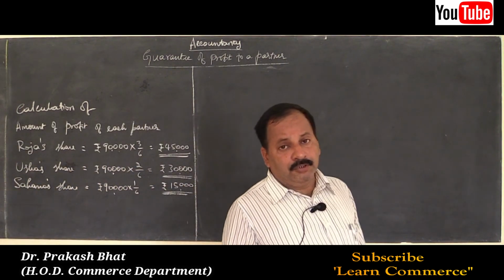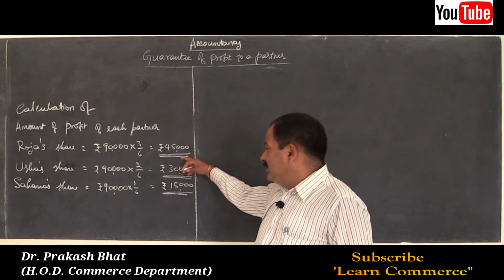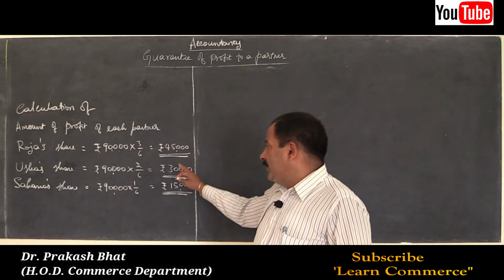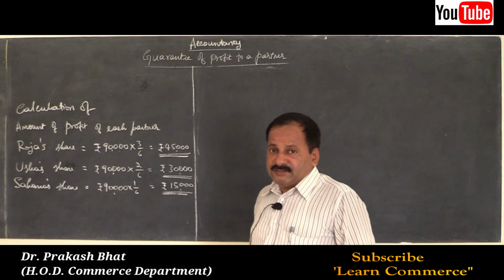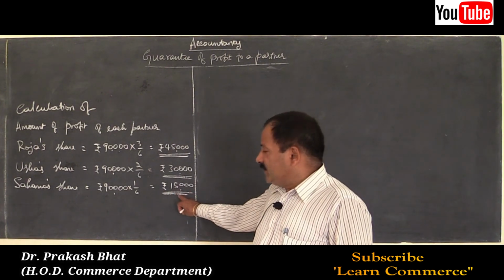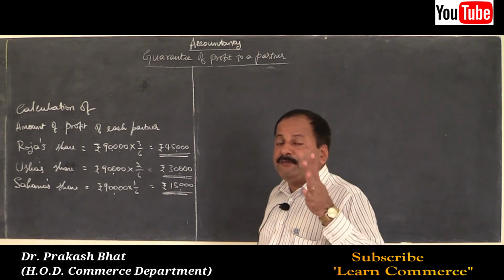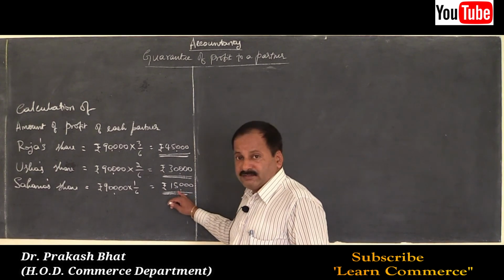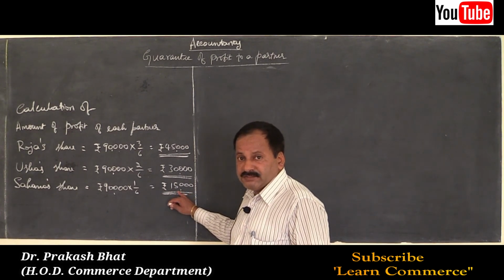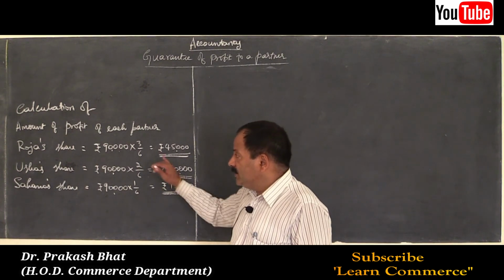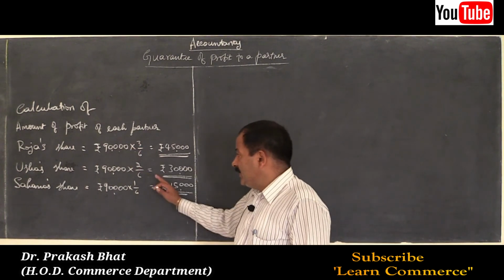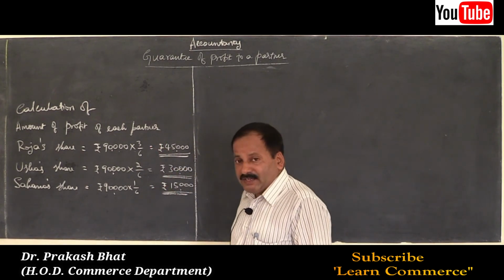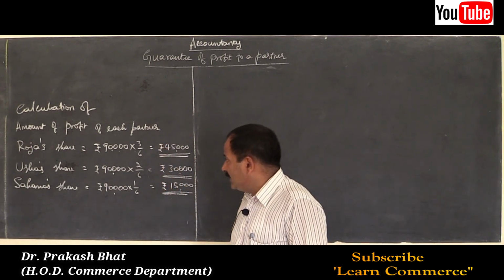Now, if you go through the solution, the actual amount of profit earned by Roja, Usha and Sahana is 45,000, 30,000 and 15,000. But Sahana is guaranteed with an amount of rupees 25,000. What to do now? Now, the shortage of rupees 10,000 should be borne by Roja alone. Usha is not supposed to bear it because the agreement was like that. Roja gave guarantee to Sahana, so she has to bear alone.